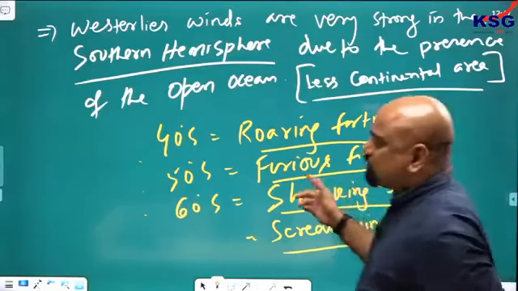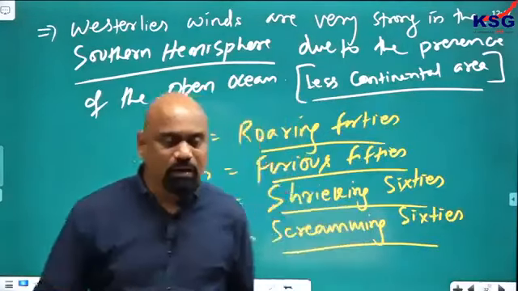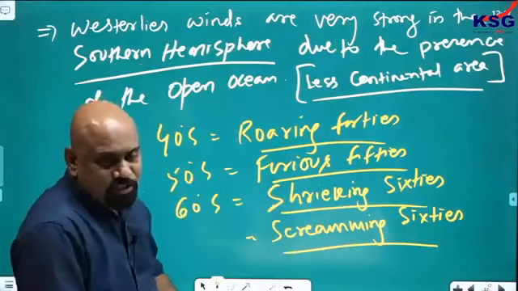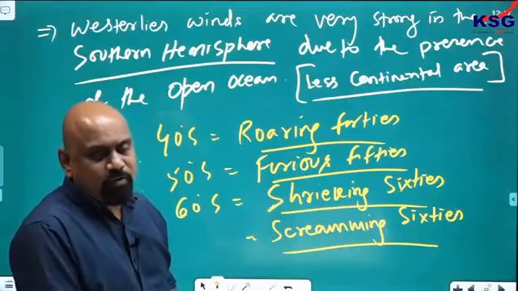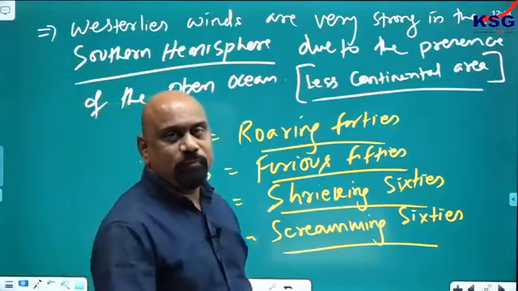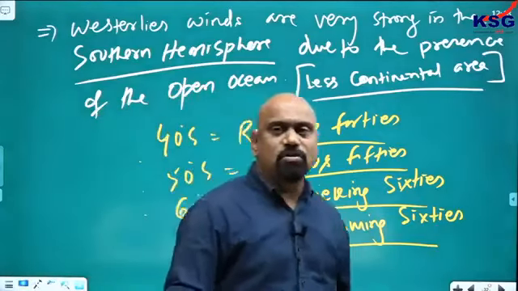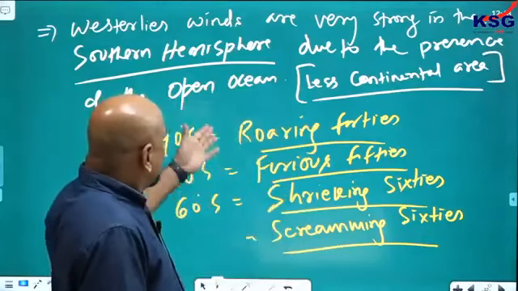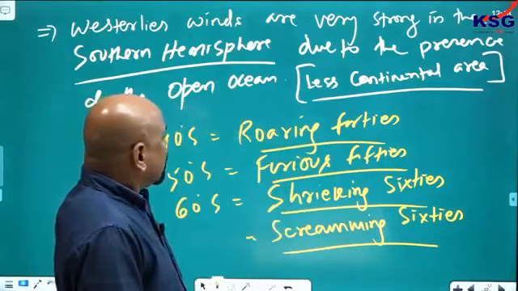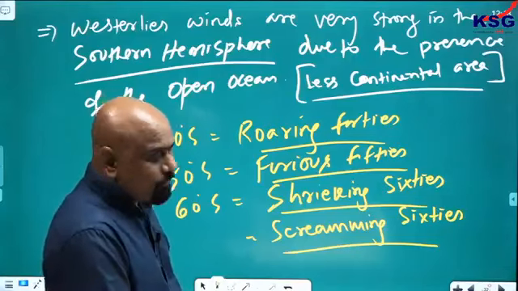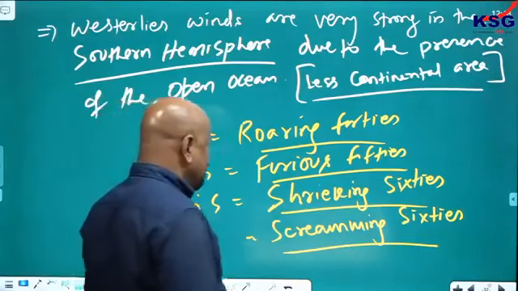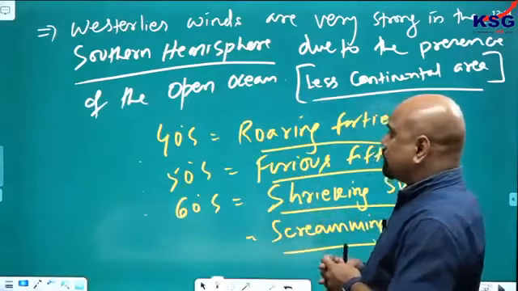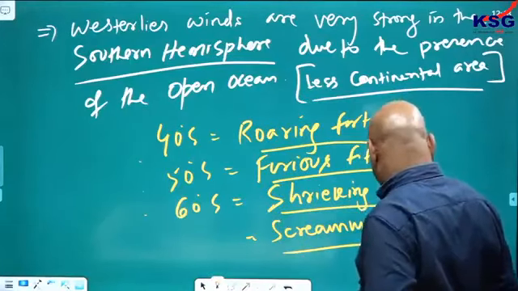The major cause for this is the very, very strong westerly wind system. Due to the presence of the very strong westerly wind system, the ocean current is also very strong, where we have the west wind drift, it is called. I will explain in the oceanography part later on about the ocean currents. So you got some idea about this region.